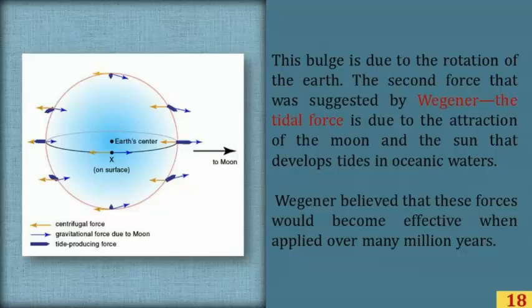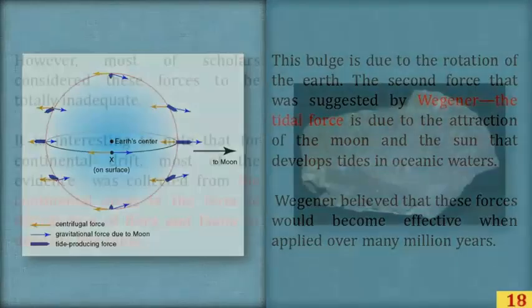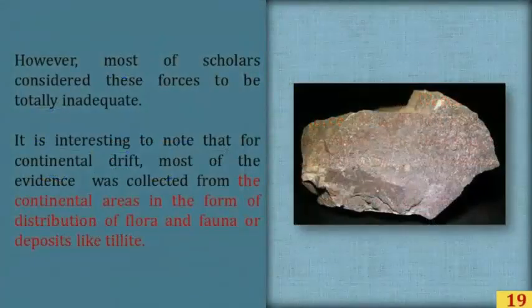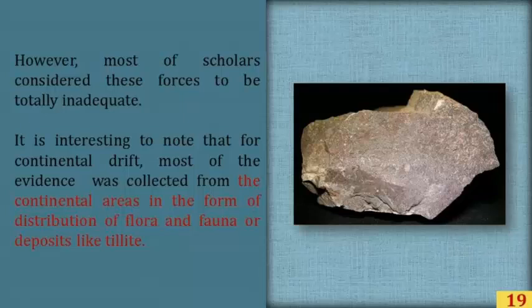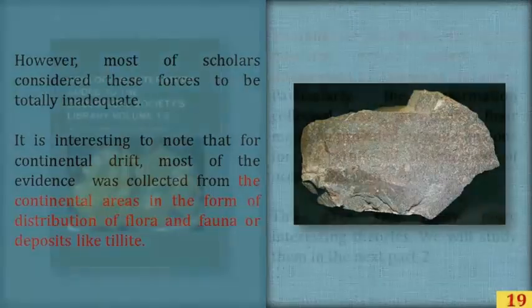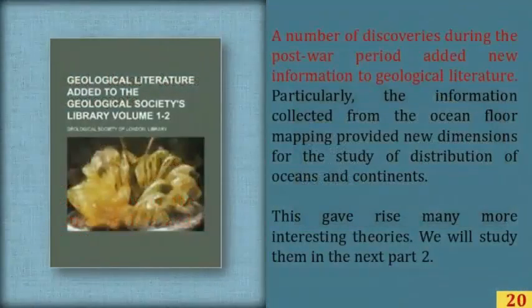It is interesting to note that for continental drift, most of the evidence was collected from the continental areas in the form of distribution of flora and fauna or deposits like tillite. A number of discoveries during the post-war period added new information to geological literature. Particularly, the information collected from the ocean floor mapping provided new dimensions for the study of distribution of oceans and continents. This gave rise to many more interesting theories. We will study them in the next part.